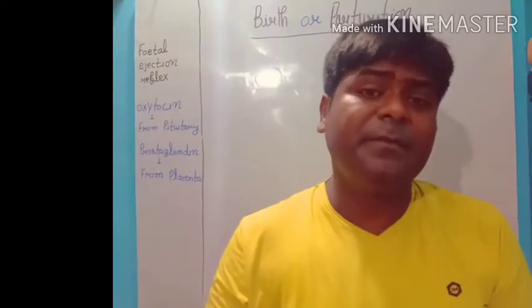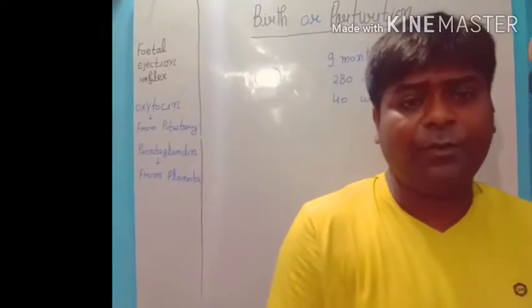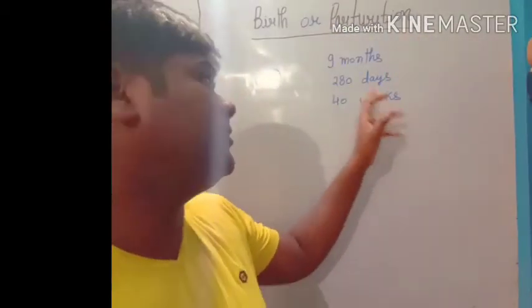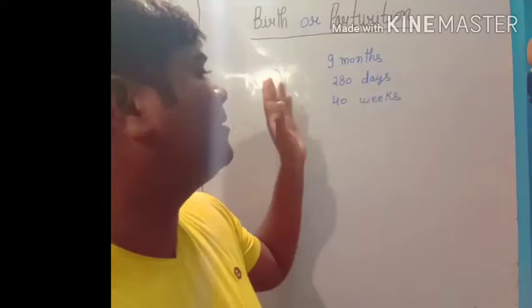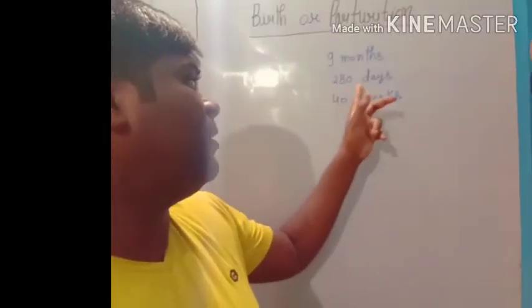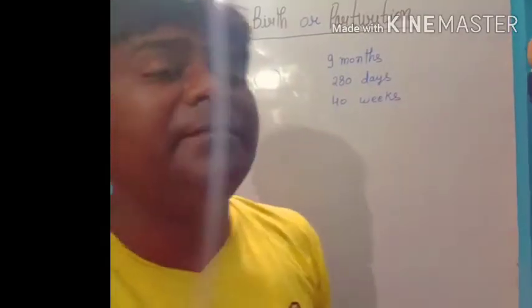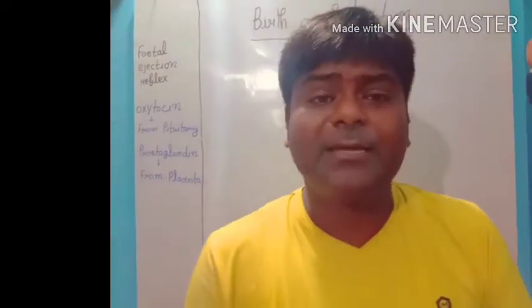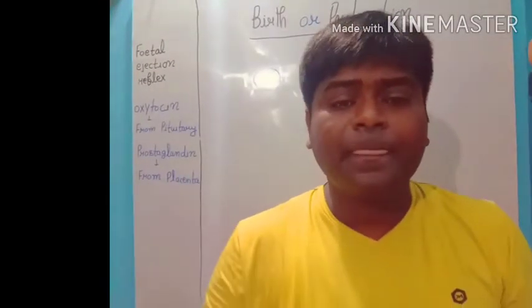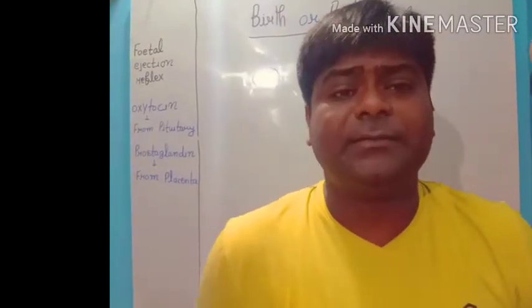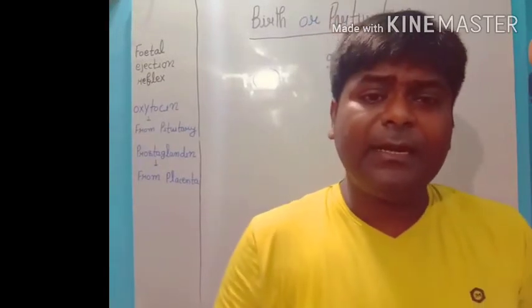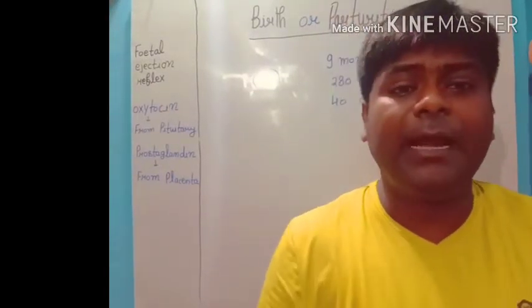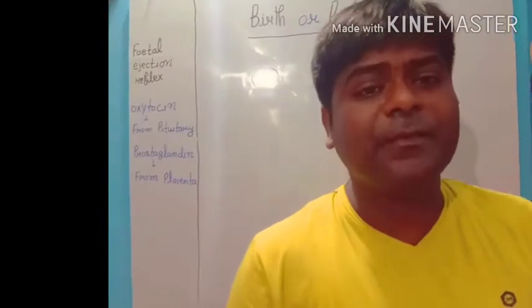It varies from women to women, but standard data is this one, 9 months approximately. When we calculate in days wise, 280 days and 40 weeks it will take to develop fetus. After the development of fetus, there is a change, and that change we are going to discuss.